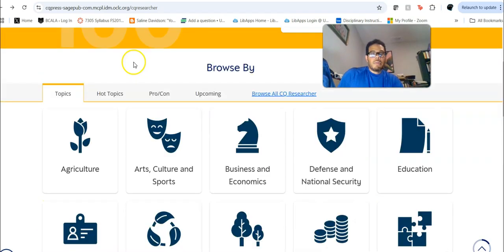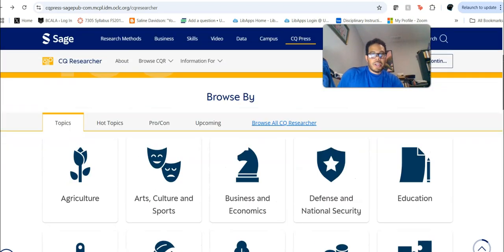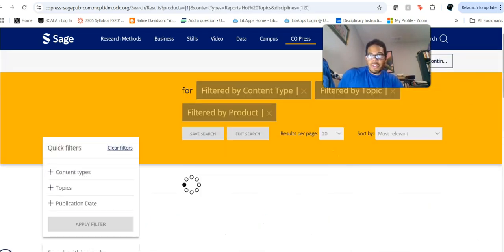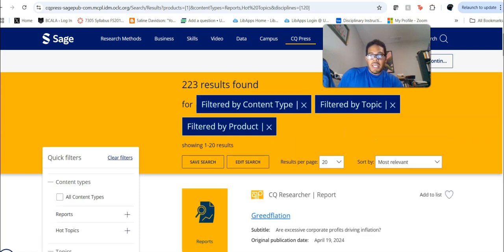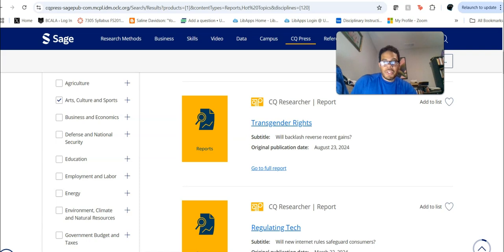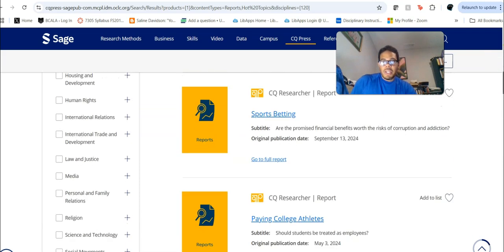So, coming back to the home page, you can get a lot of really good stuff here. You can go to, again, browse by topics, and then you can click one. I'll do arts just to see what pops up. You can scroll down, and a lot of these things are a big deal, and you can create a profile for yourself. I'm not going to do that, but you can create a profile and then save things in there. Things like transgender rights are going to be very, very popular in this day and time.